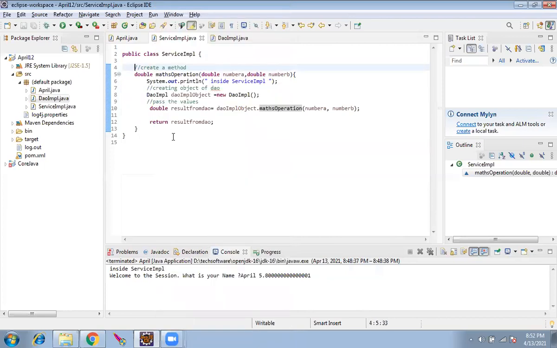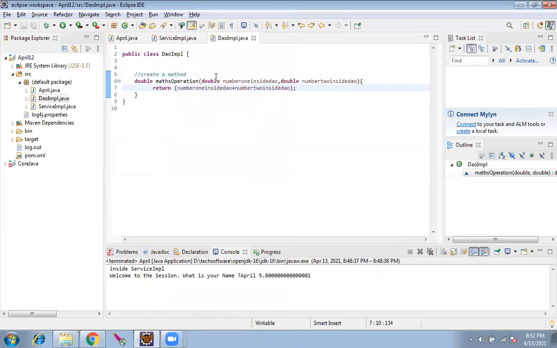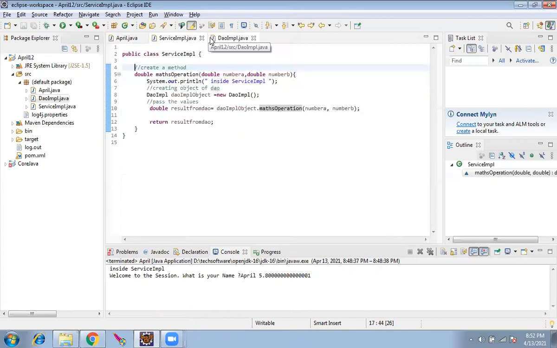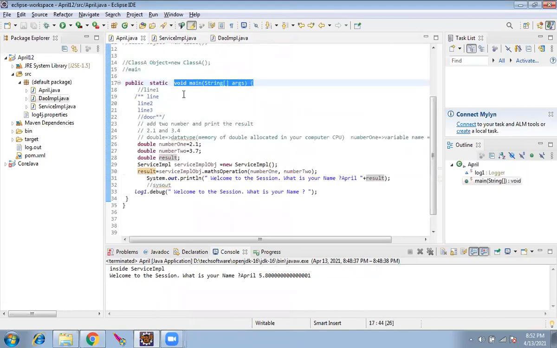Maybe the main method is not present. Exactly, you got it. So if you try to run any file separately, the main method is mandatory. But you can call these files inside any of the other classes without a main method. But finally, to run, we need a main method. One class should have a main method. That will be the starting point.